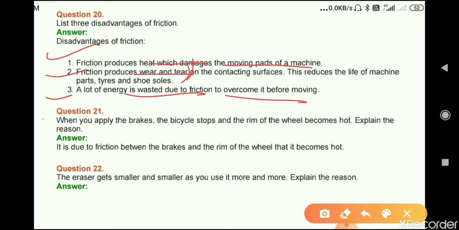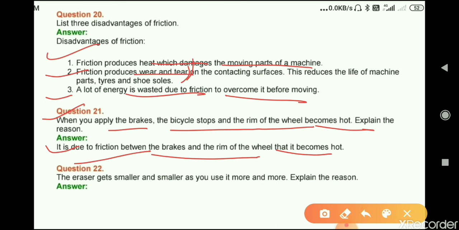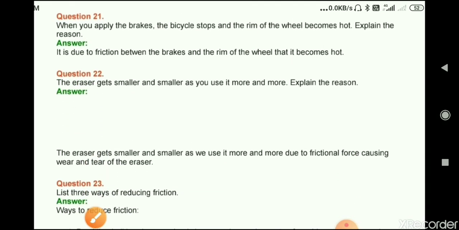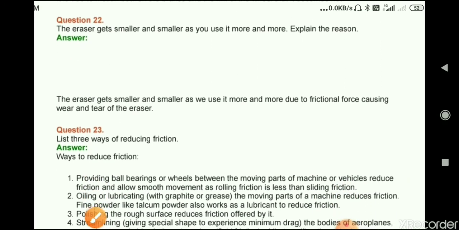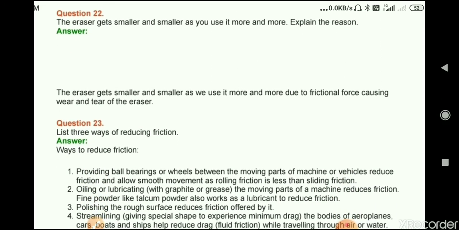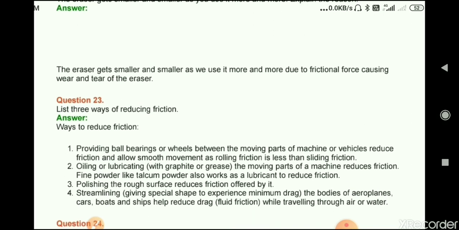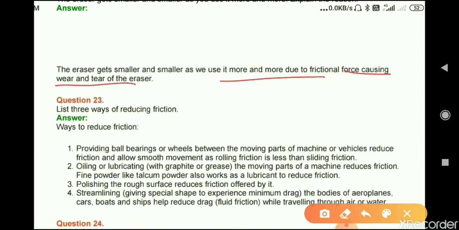Now question number 21, when you apply the brakes, the bicycle stops and the rim of the wheel becomes hot. Explain the reason. It is due to friction between the brakes and the rim of the wheel that it becomes hot. Now question number 22, the eraser gets smaller and smaller as you use it more and more. Answer, the eraser gets smaller and smaller as we use it more and more due to frictional force causing wear and tear of the eraser.